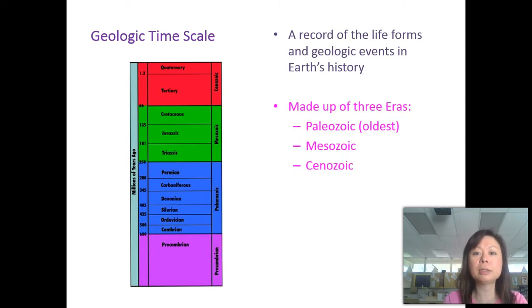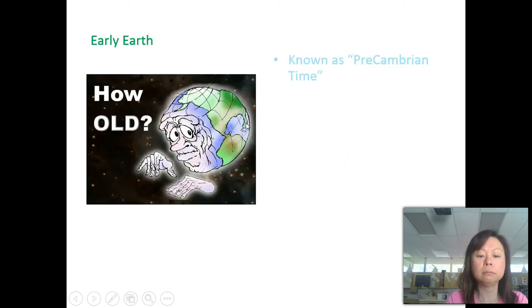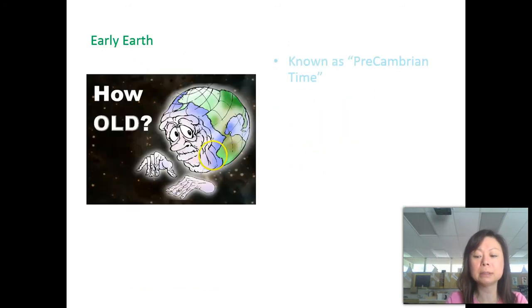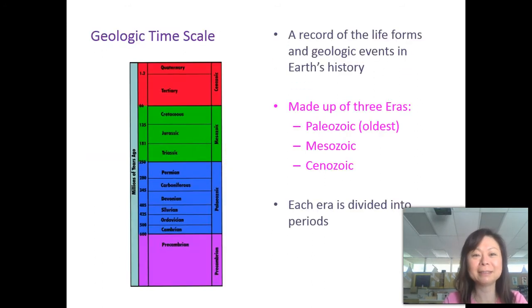You can see that the geologic timescale has three big chunks of time called eras. We have the Paleozoic era, which is the oldest. Then after that is the Mesozoic era. Then currently we are in the Cenozoic era and it's still going on today. And you can see that each era is divided into smaller sections called periods.